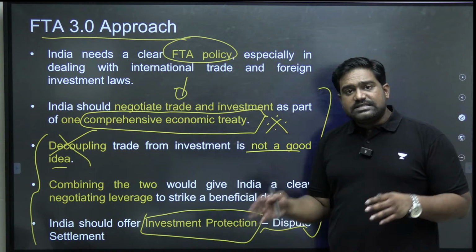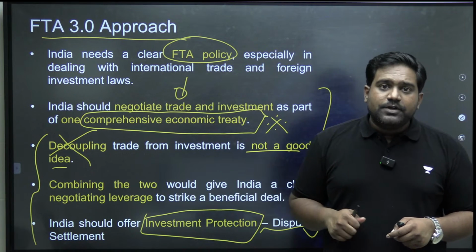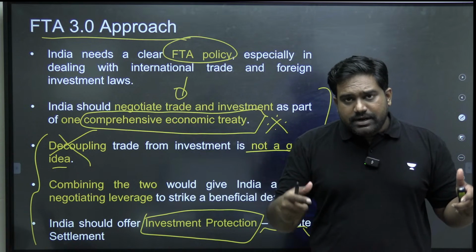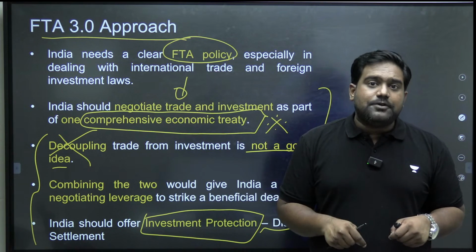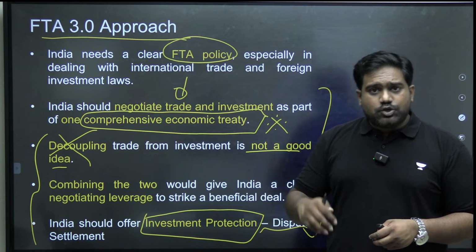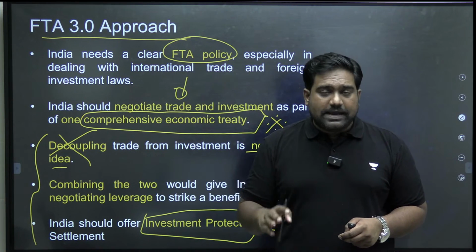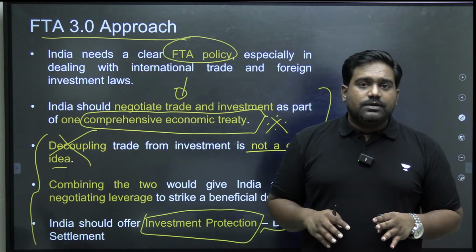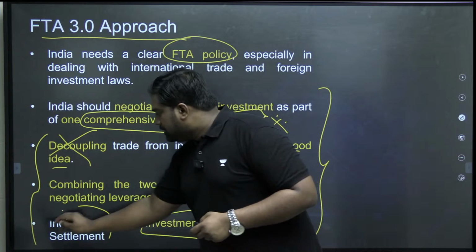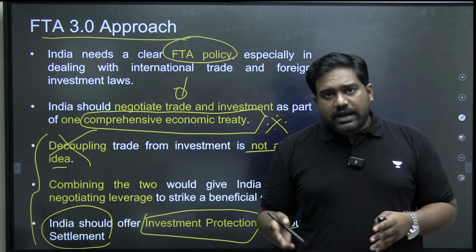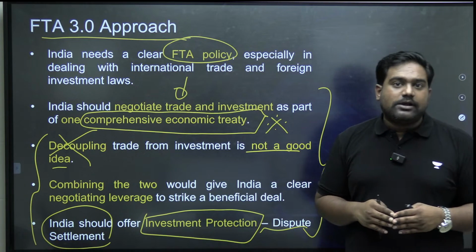So investors are risking their money here. So if you really want to attract foreign investments, drive capital creation, drive employment creation in the country, then you need to offer investment protection as well. There should be legal measures promised by India to protect the investments, to have better dispute resolution, right? So that is something India can offer so that we can attract more foreign investments, which is absolutely essential to drive India towards a $5 trillion economy.